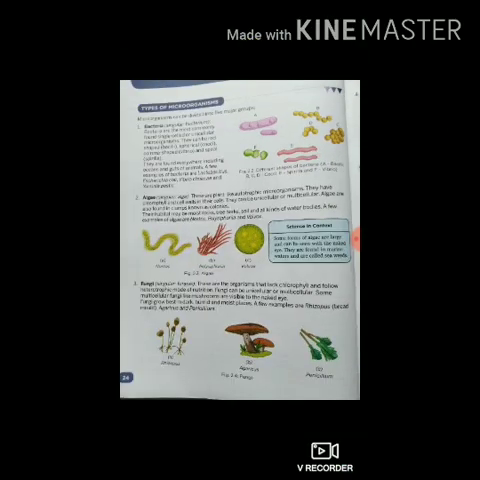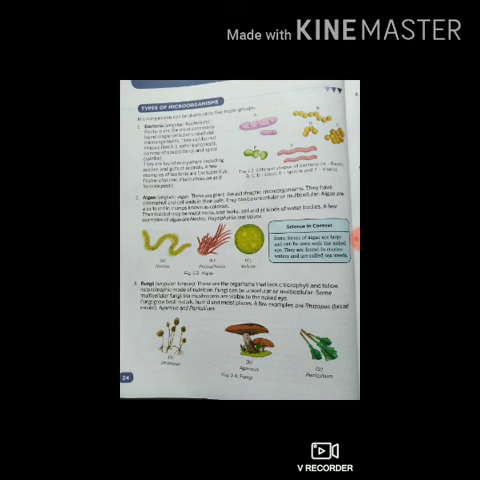Now next is algae. In singular it is called an alga. These are plant-like autotrophic microorganisms. What is the meaning of autotrophic? Autotrophic means they can make their food by themselves. They do not depend on other plants or animals for food. They have chlorophyll as well as cell walls in their cells.